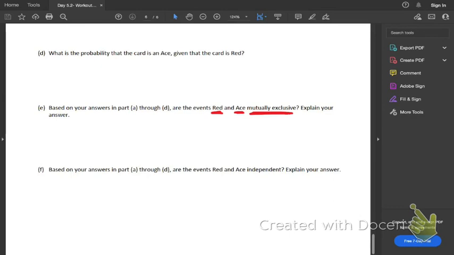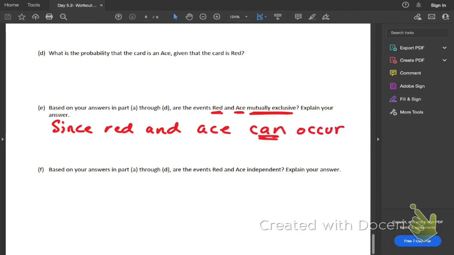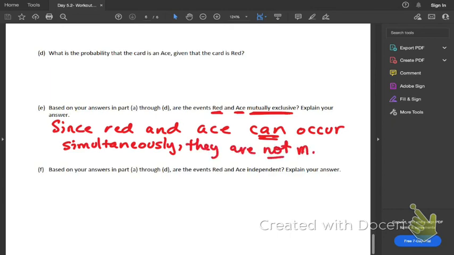In fact, it happens twice: an ace of hearts and an ace of diamonds. So since red and ace can occur simultaneously, they are not mutually exclusive.